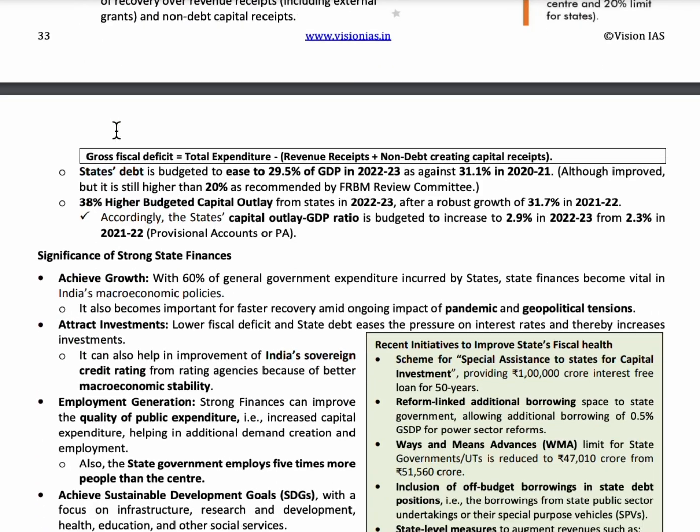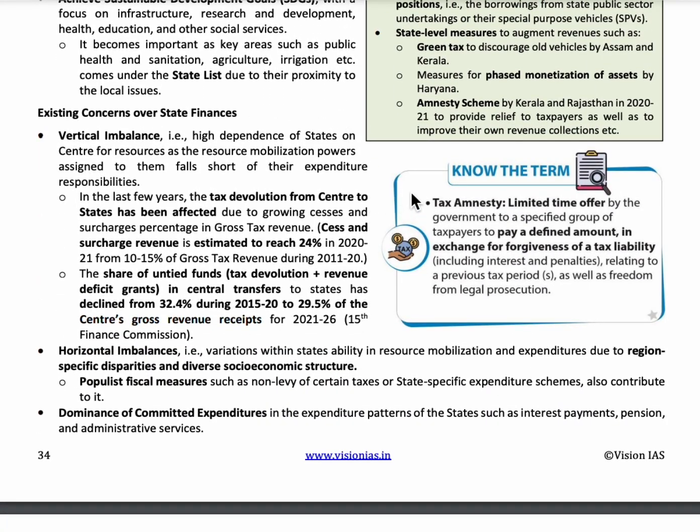And another important term to learn here is the tax amnesty. So tax amnesty is a limited offer given by the government to the taxpayers to pay a defined amount for reduction or concession in the total tax.